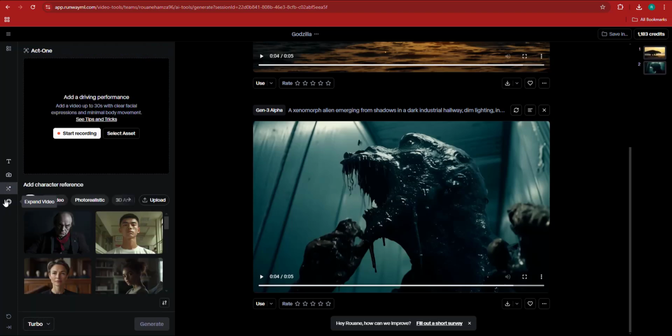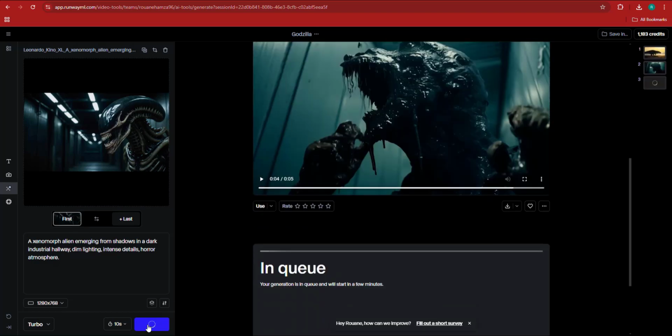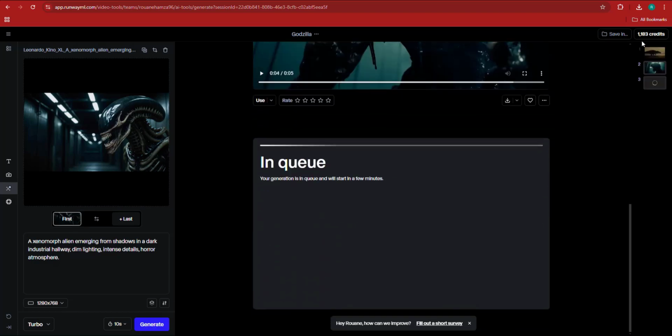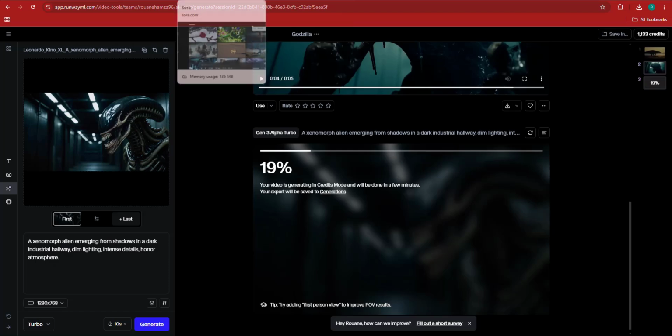Now we have Act 1. Okay, so I'm going to go to prompt, and I just want to generate. Now I can generate 10 seconds. Let's see what 10 seconds will be. Now I'm pretty sure this is going to consume a lot. So let's just hit the generate button. And I don't know how many credits this is going to consume. Yeah, actually just 50, which is not bad.